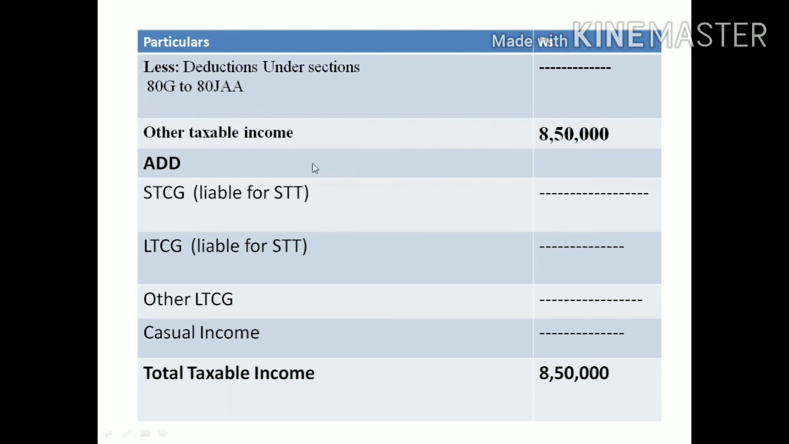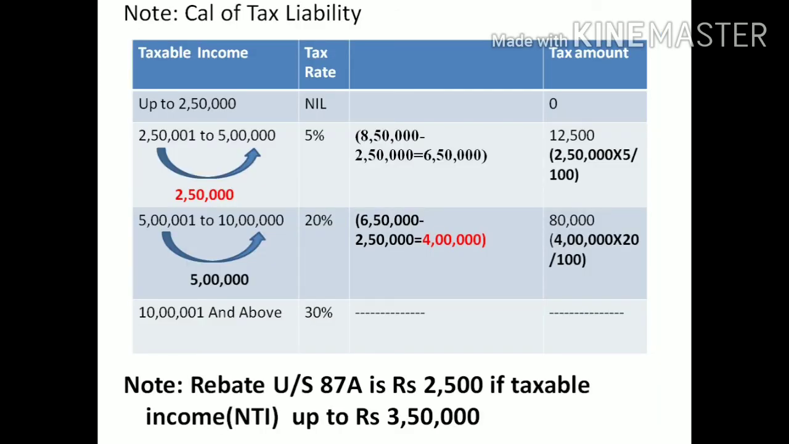For this, we would add some income taxed at special rates: short-term capital gain taxable under STT, then long-term capital gain under STT, other long-term capital gain and casual income. For this, no information is provided. Okay, so the total taxable income is 8 lakh 50,000. On this 8 lakh 50,000, calculate the tax liability on the basis of slab rate because he is an individual. Then go for the slab rate.